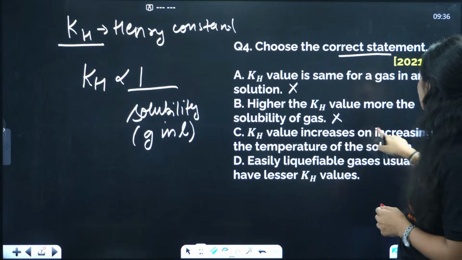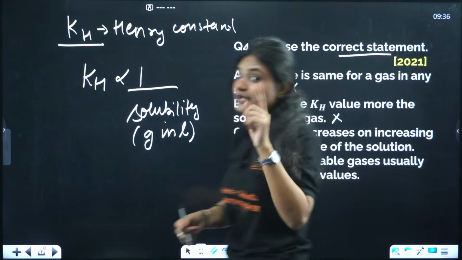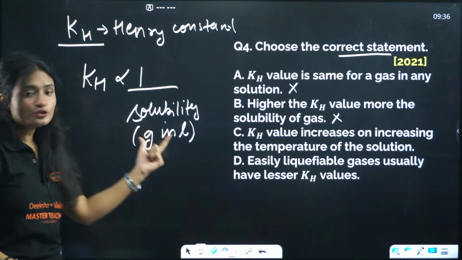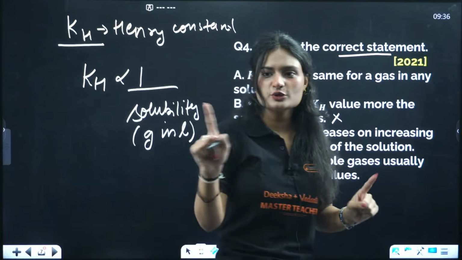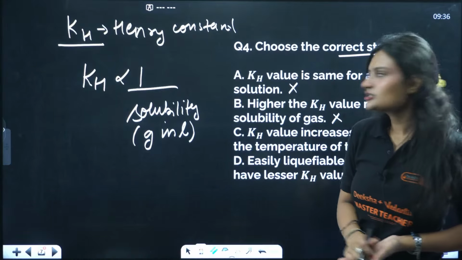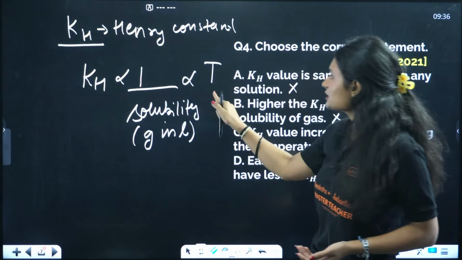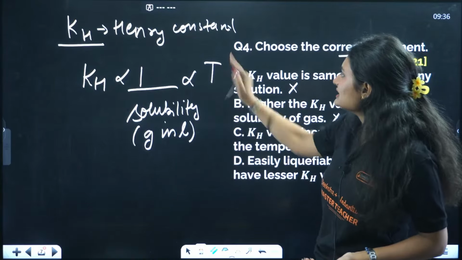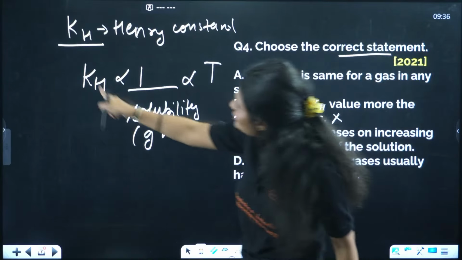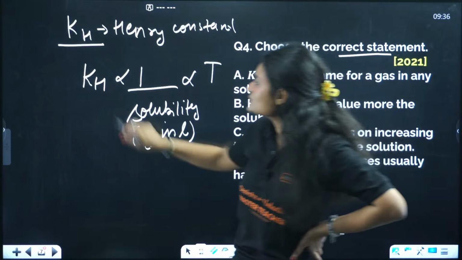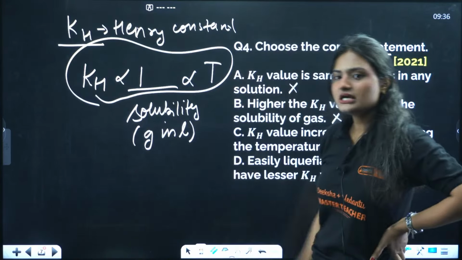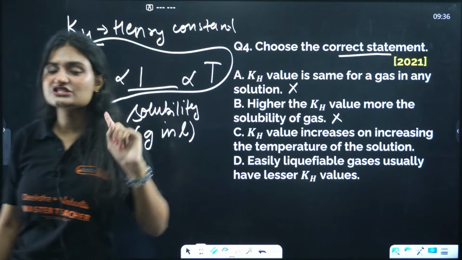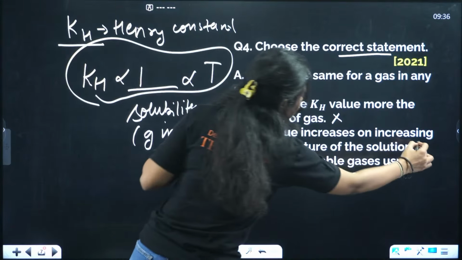KH value increases on increasing the temperature of the solution. Now this is interesting, right? Because there is no correct relation given here. Okay, so I'll tell you, you know solubility and temperature relation. First question we did. Solubility is inversely related to temperature. If you increase the temperature, solubility of gases in liquid decreases, right? And you know solubility is also inversely related to KH. Here you can see the direct relation. That means KH is directly proportional to temperature. So if you increase the temperature, KH value will also increase. So that means this statement is correct.